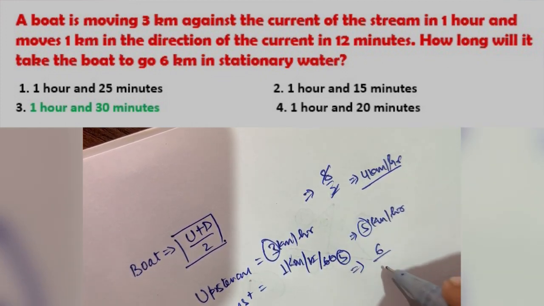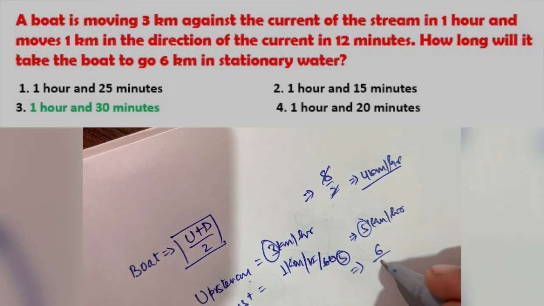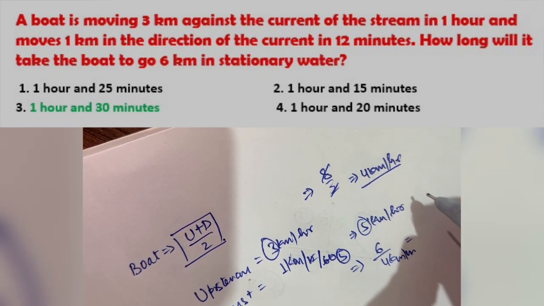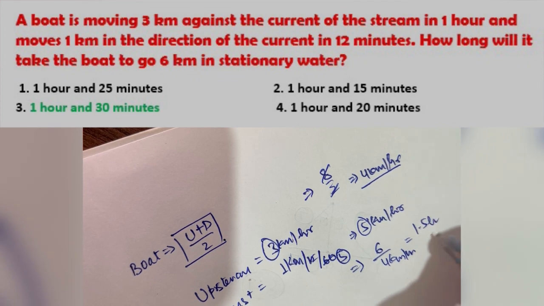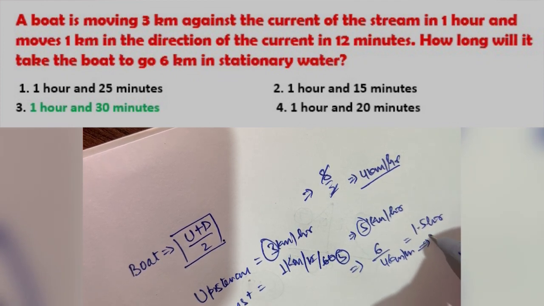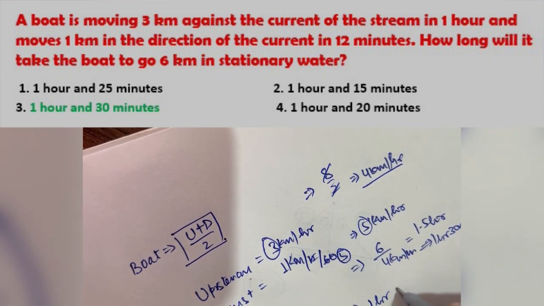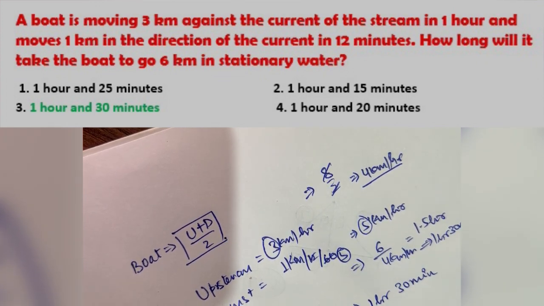For 6 kilometers at a speed of 4 kilometers per hour, it will be 1.5 hours, which is 1 hour 30 minutes.